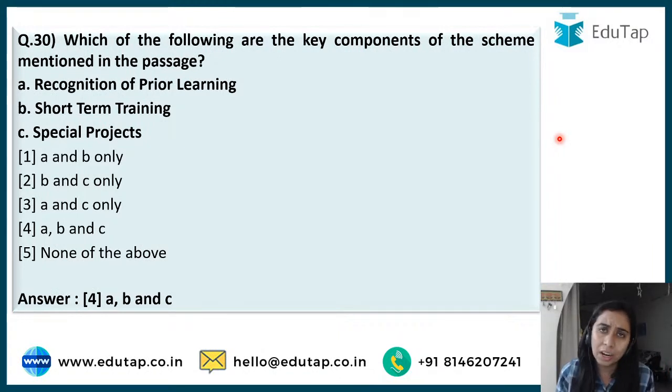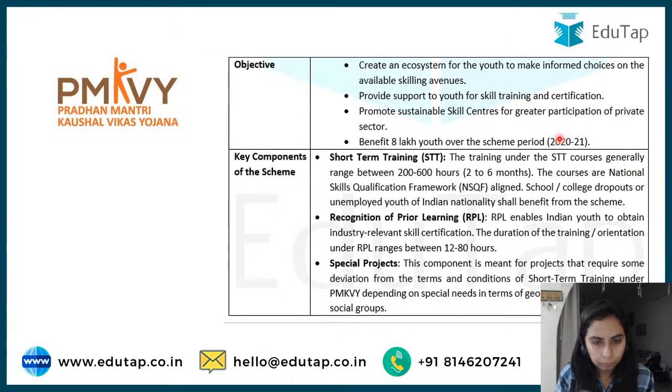So short term training is of course there, 60 days, 90 days, 1 year training like that, right? And special projects are also there for training the people, let's say tribal people or the people who want to go for some other specific training. Okay? So that's it. Read through it. The components are very, very important. Recognition of prior learning, special projects, short-term training, these are the key components.